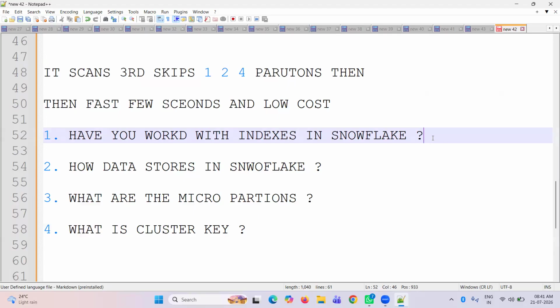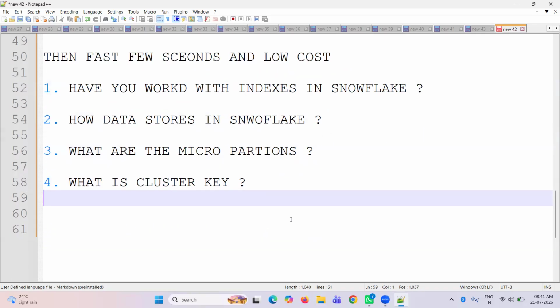Like that we will explain. I will share the recorded videos, you can watch them, they go in depth. So same question: how is data stored in Snowflake? What are micro partitions? What is the cluster key? And is the data mutable or immutable? The data in Snowflake is immutable.